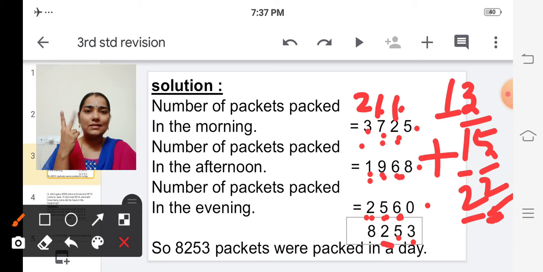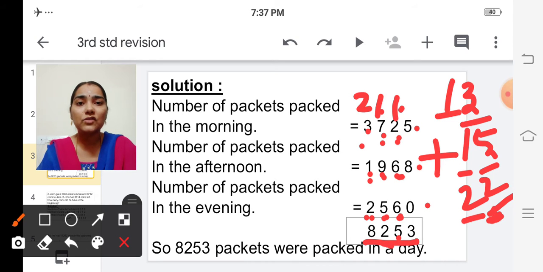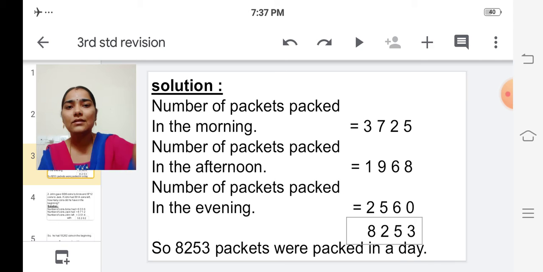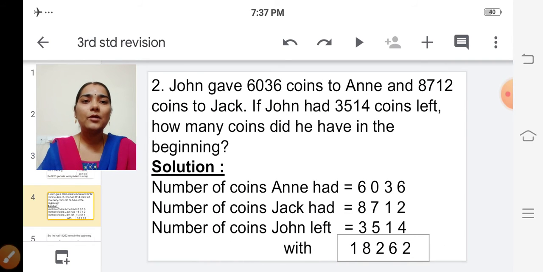After 6, 7, 8. So how many packets of chocolates have they packed in a day? They have packed 8,253 packets in a day. Is it clear, children? Shall we move on to the next one? Yes. See the next problem.